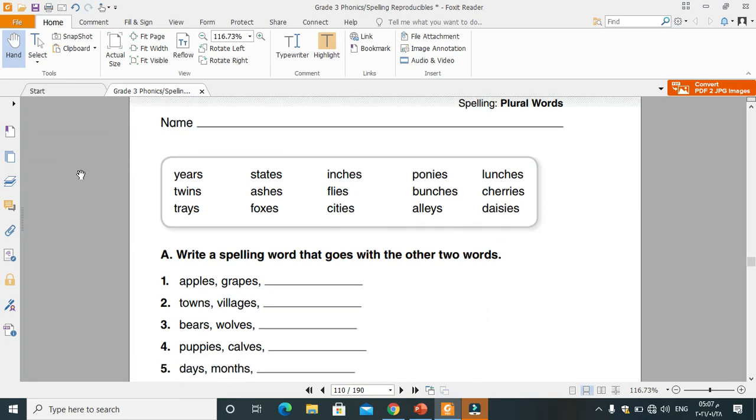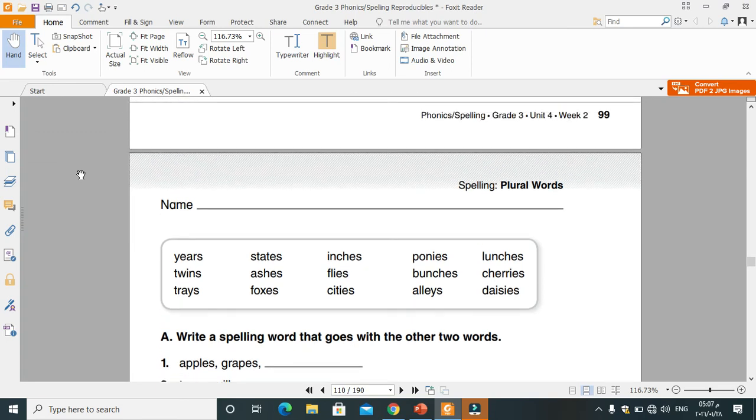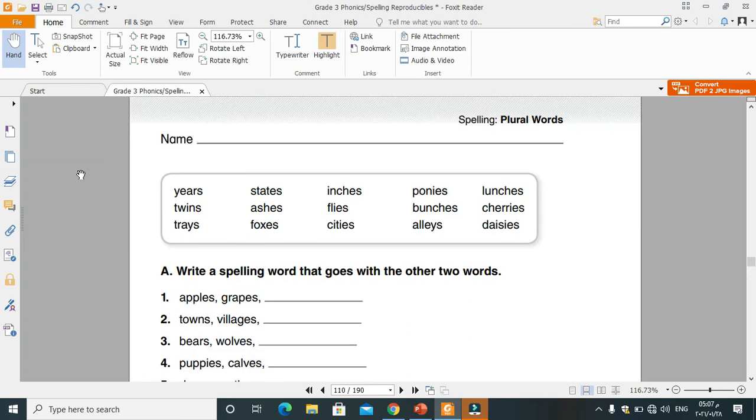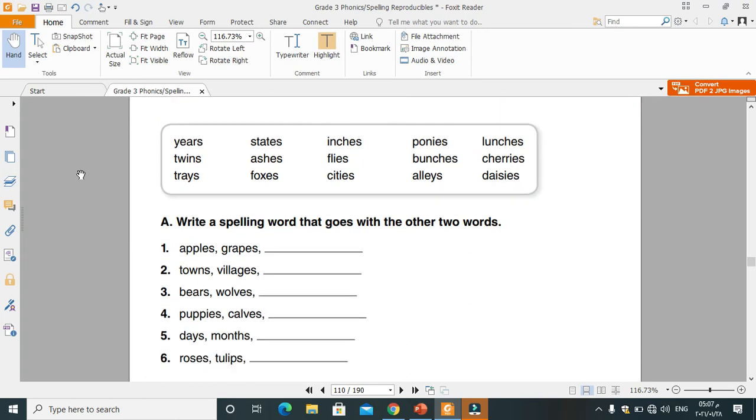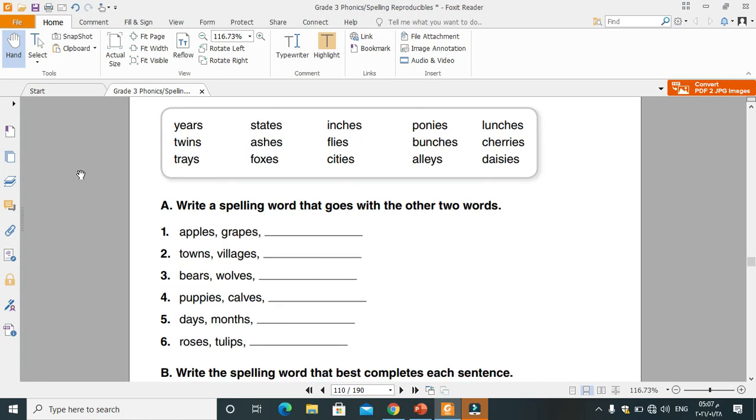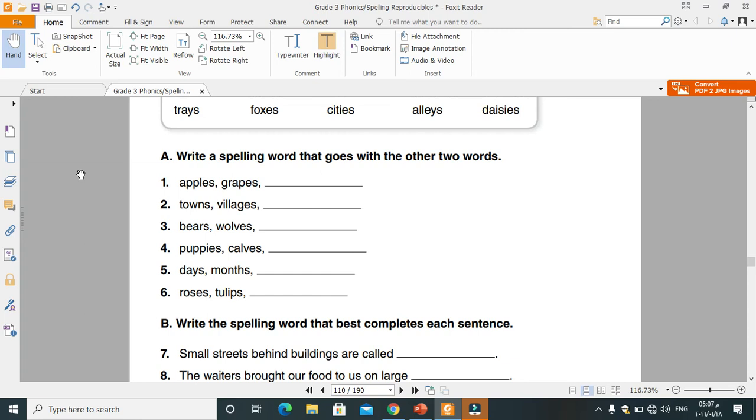Well, this is page 100. Write a spelling word that goes with the other two words. We have here a group of words. Let us choose the word that fits the words here. Apples and grapes. Yes, what is the name of the fruit that you learned today?